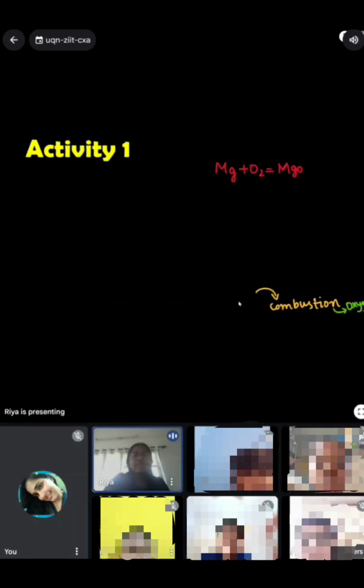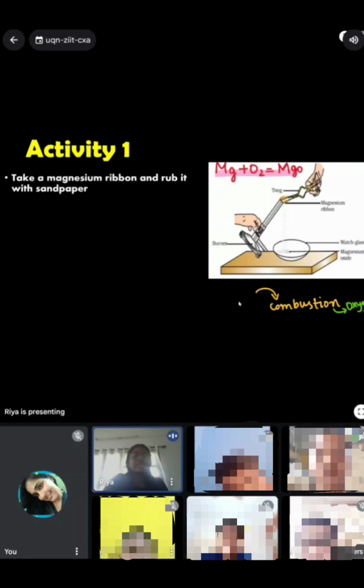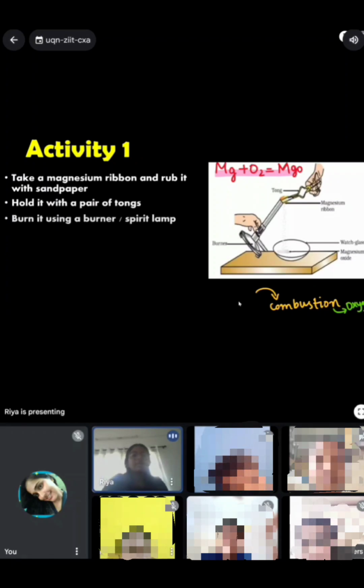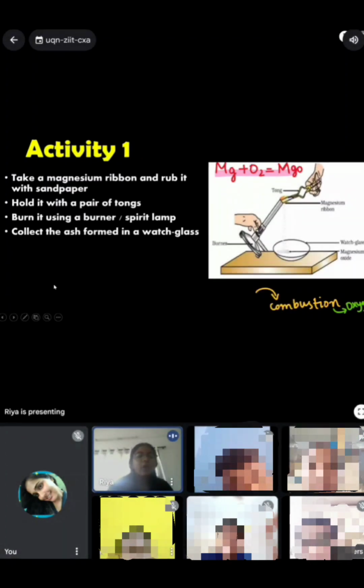Now, look at activity 1, which is the burning of magnesium ribbon. So first we have to take a magnesium ribbon and rub it with sandpaper. We should hold it with a pair of tongs and burn it using a burner or a spirit lamp and collect the ash formed in a watch glass.